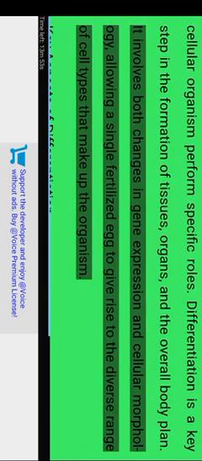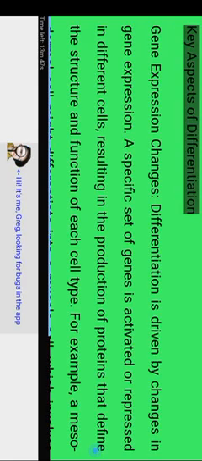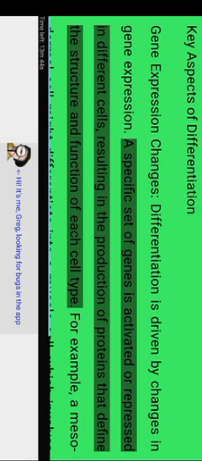It involves both changes in gene expression and cellular morphology, allowing a single fertilized egg to give rise to the diverse range of cell types that make up the organism. Key aspects of differentiation. Gene expression changes. Differentiation is driven by changes in gene expression. A specific set of genes is activated or repressed in different cells, resulting in the production of proteins that define the structure and function of each cell type.